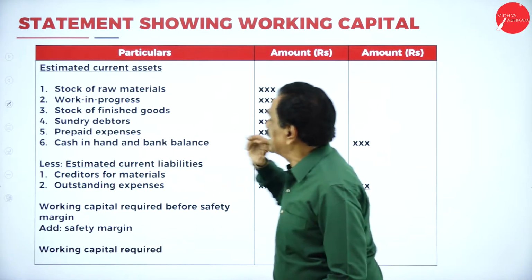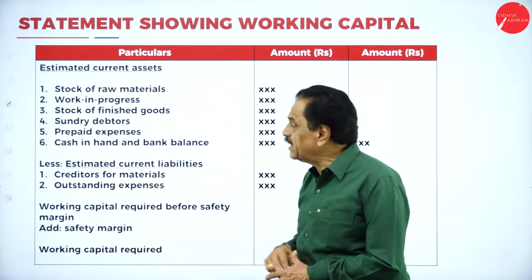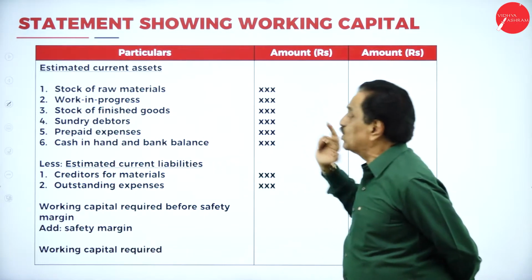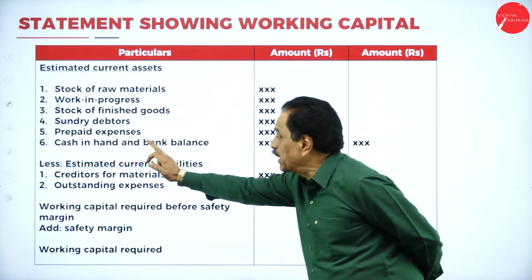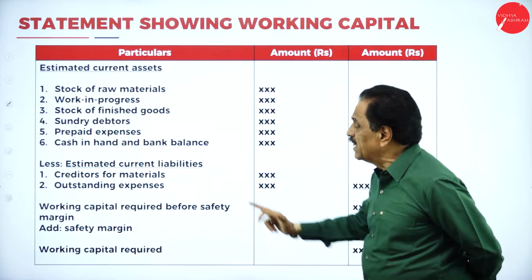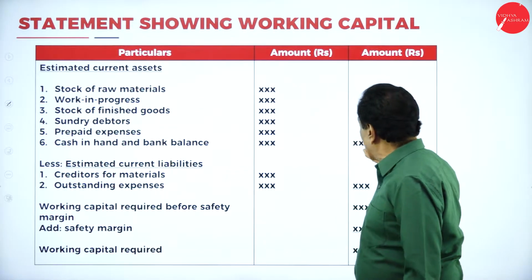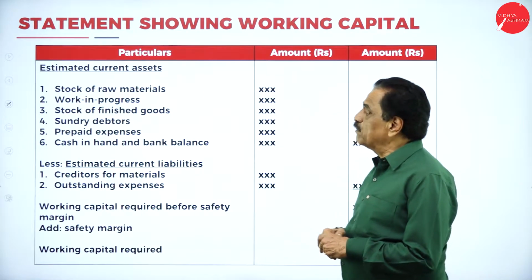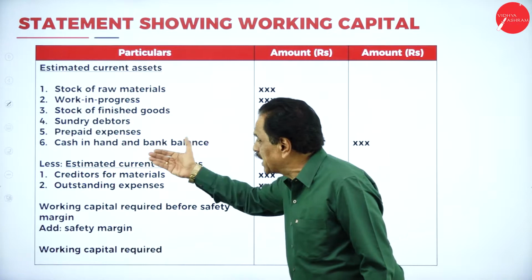First, current assets. Stock of raw materials is a current asset. Work in progress is a current asset. Stock of finished goods is a current asset. Debtor is a current asset. Prepaid expense is a current asset. Cash in hand and bank balance is a current asset. All the current assets should be added here. So, which are the current assets? Raw material, work in progress, stock of finished goods, debtor, prepaid expense, cash in hand.